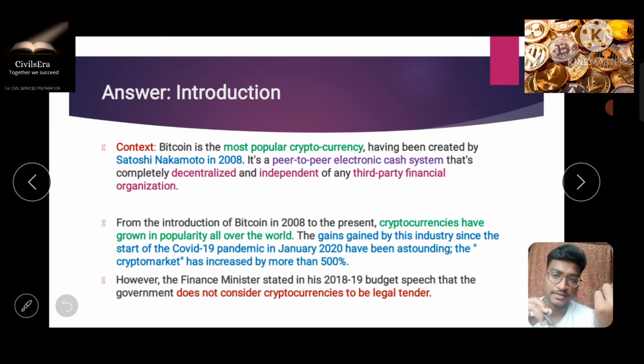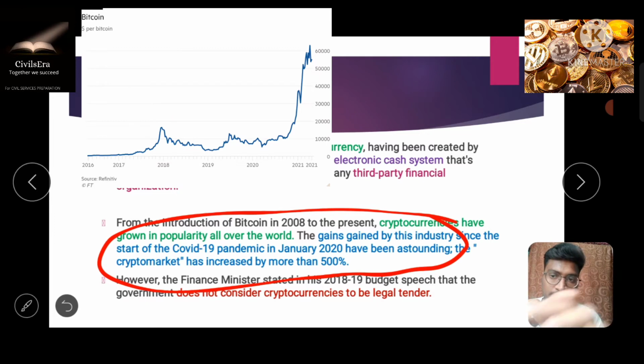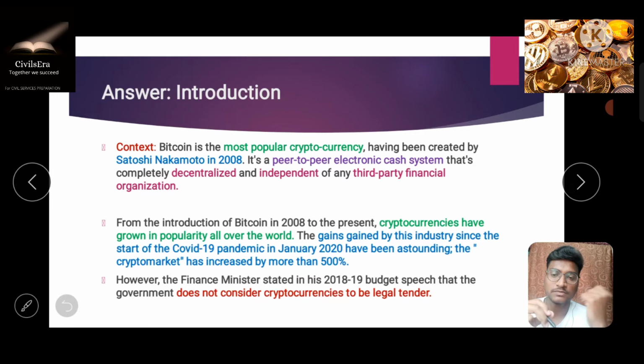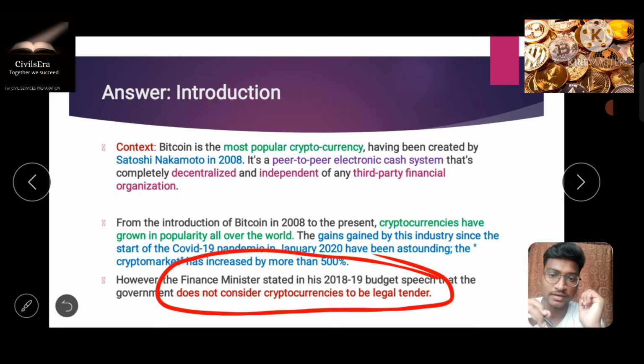You can also mention that cryptocurrencies have been subjected to astounding, remarkable growth, which is quite fascinating: they have grown about 500 times during this COVID pandemic time. And our government's approach has been, as our finance minister stated in the 2018-2019 budget, that the government does not consider cryptocurrencies to be legal tender. So you can introduce your answer by providing various other facts. You can start with a basic introduction of cryptocurrency, or you can provide a context like this. You can provide a very good introduction with these kinds of contexts.